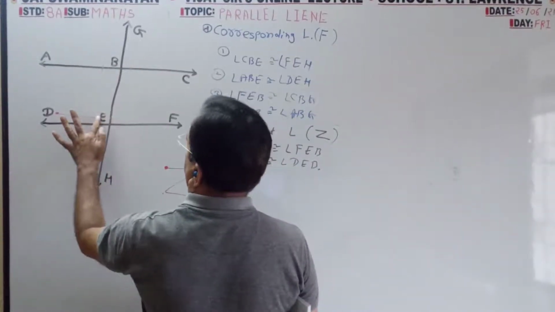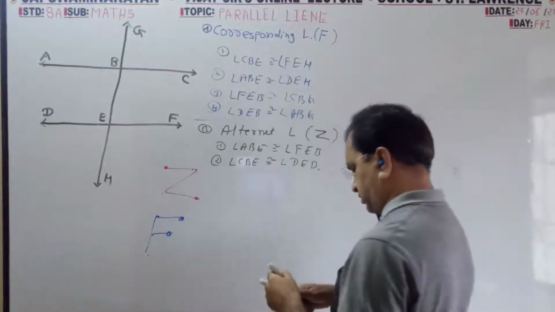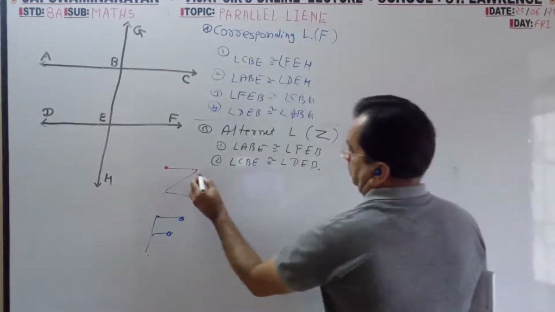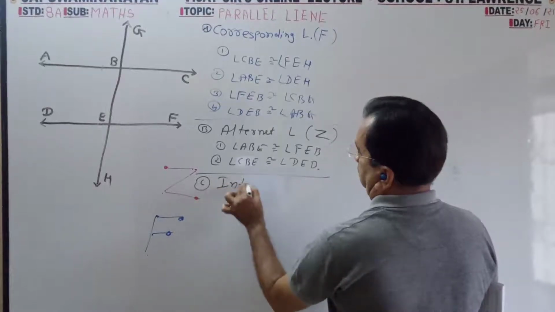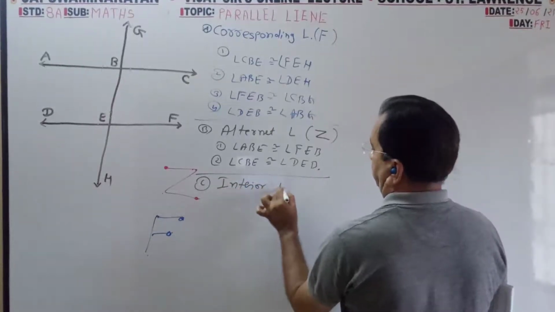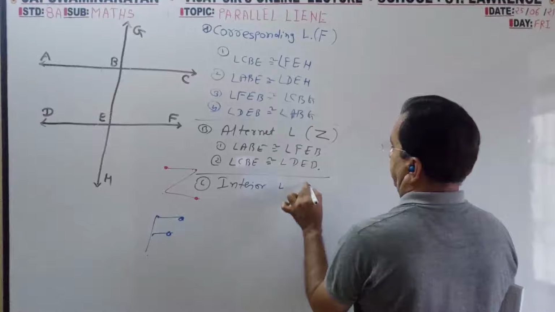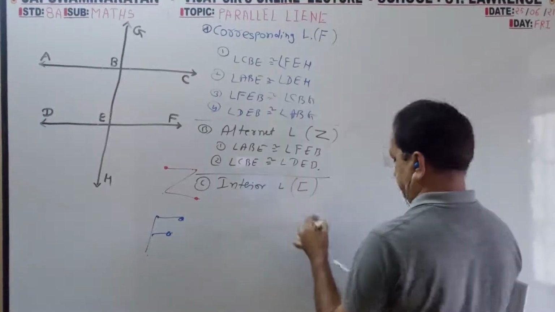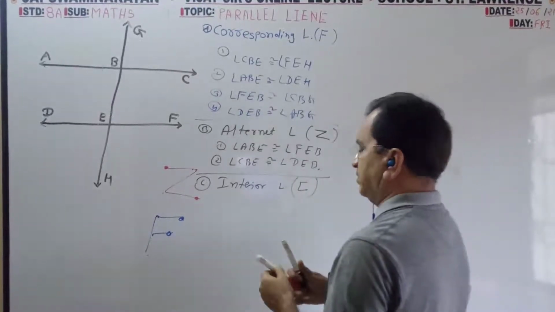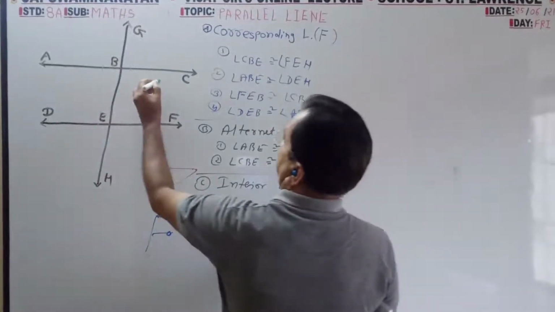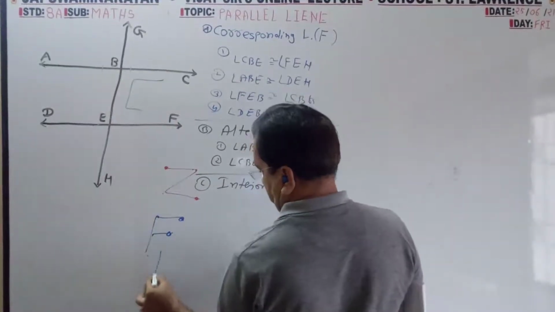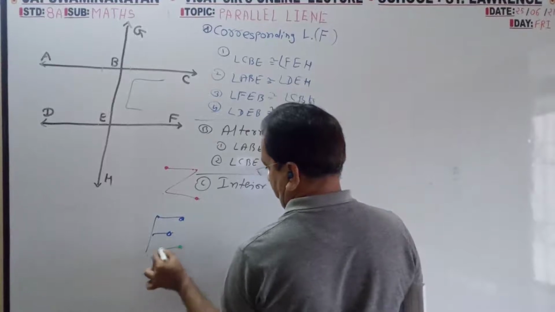Third. Interior angle, that is C. This is C. In C, from here 1, 2, 3.